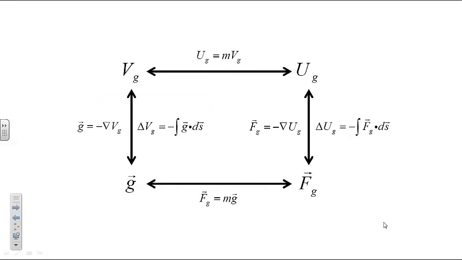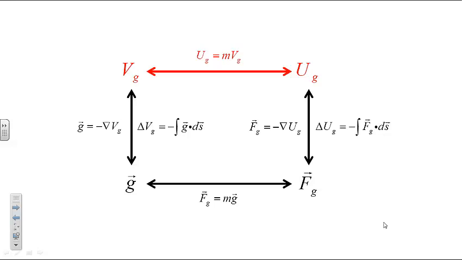This figure combines everything that we have learned about gravity. Please keep it in mind as you continue to review your understanding of gravity and as you learn new interactions in this course. Gravitational potential and gravitational potential energy are related to each other by our equation for the gravitational potential energy of a point particle.